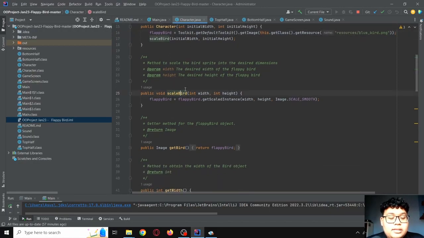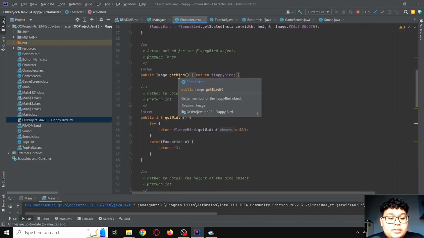Next is the scaleBird method. The scaleBird method can be used to adjust the size of the Flappy Bird image by scaling the image to whatever dimension that we want to use.